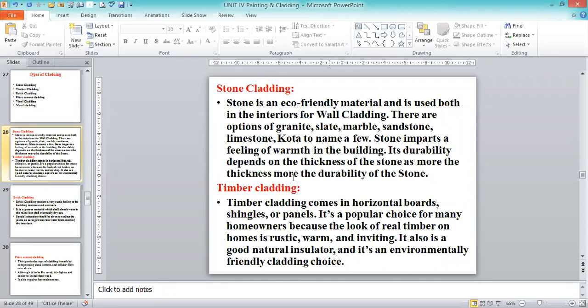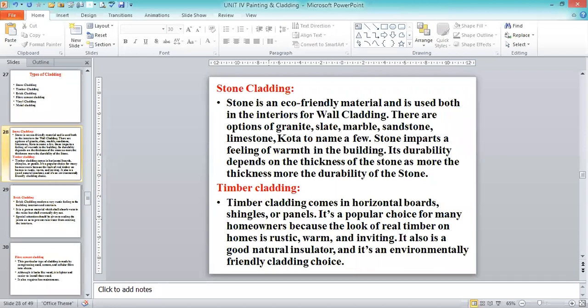What types of stones are we going to be using? Granite, slate, marble, and sandstone. Timber cladding comes in horizontal boards, shingles, or panels. It is a popular choice for many homeowners because the look of real timber on homes is rustic, warm, and inviting. It is also a good natural insulator. The main purpose is insulation, and it is an environmentally friendly cladding choice. But timber cladding is somewhat expensive because timber is not available in abundance.